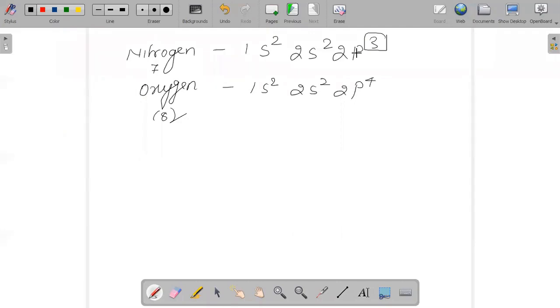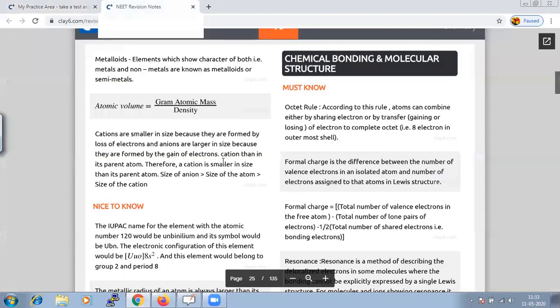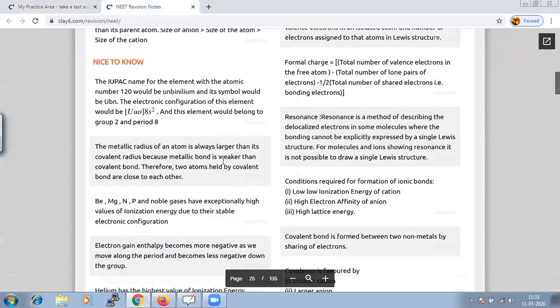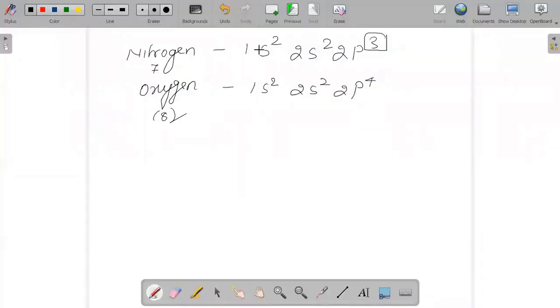Noble gases have exceptionally high ionization energy because of their stable electronic configuration.